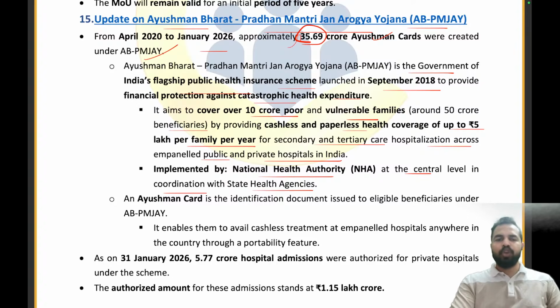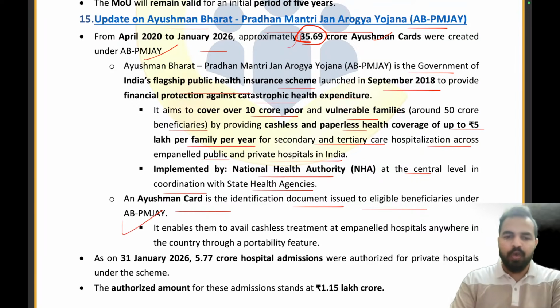Clear? An Ayushman card is the identification document issued to the eligible beneficiaries under the Ayushman Bharat Pradhan Mantri Jan Arogya Yojana, which will enable them to avail cashless treatment at empaneled hospitals anywhere in the country through a portability feature.